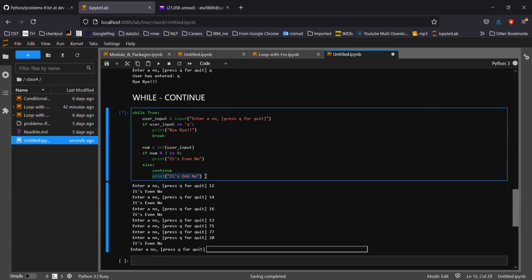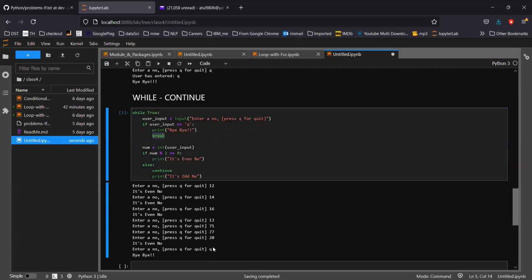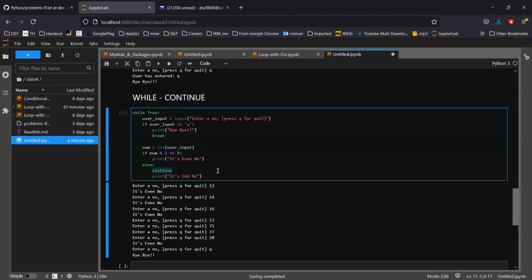So remember these things. What will break do? Break will exit from the loop. If I press Q here, it will exit me out, so I'm out of the while loop. Break will skip all the lines of code and exit from the loop. Continue will also skip all the remaining lines of code, but it will continue the loop.